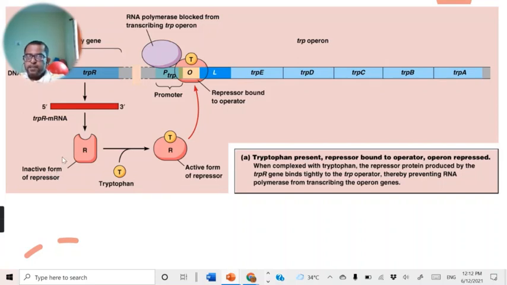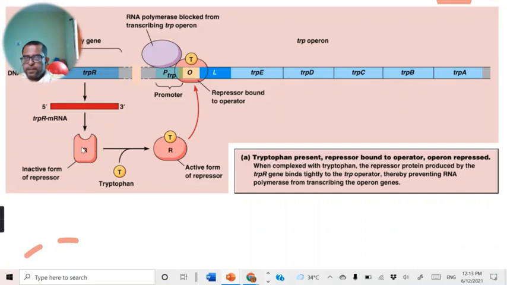That inactive repressor may also be called an aporepressor because it is in inactive form. Now it gets activated when the tryptophan concentration goes very high. In such a condition, this tryptophan acts as a co-repressor. It gets bound to this aporepressor, which is present in inactive form.